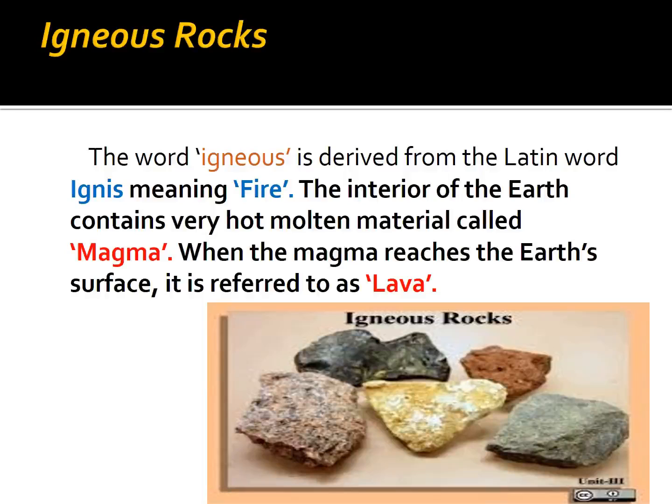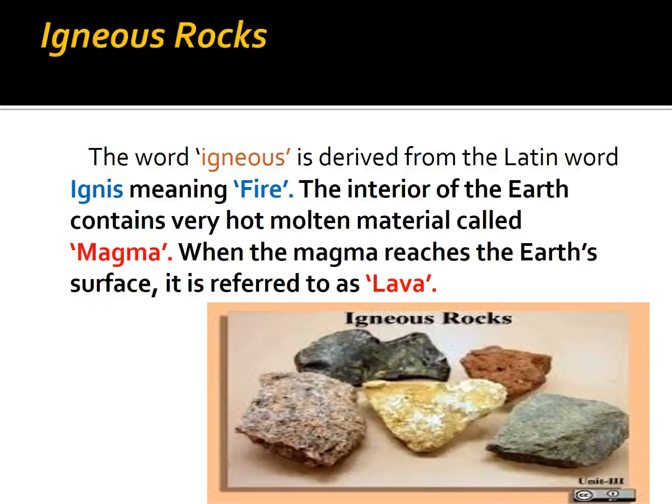The lava on the surface cools down and gets solidified as rocks called igneous rocks. Granite and basalt are examples of such rocks. Igneous rocks are also called primary or mother rocks, because all other rocks are directly or indirectly formed from them. So the word igneous is derived from the Latin word ignis, meaning fire.